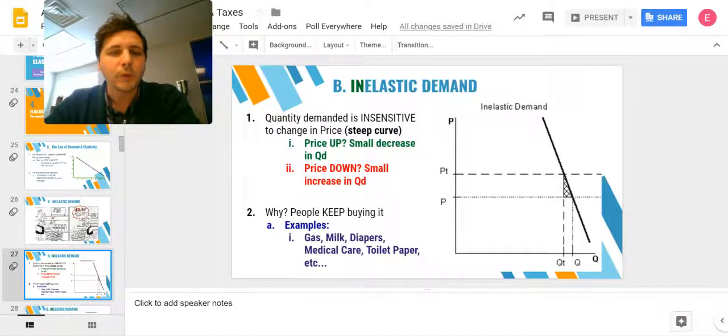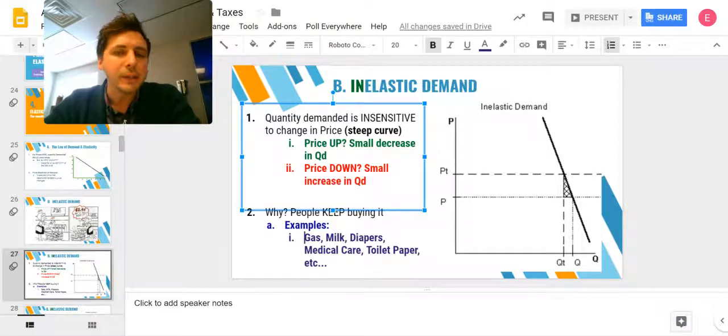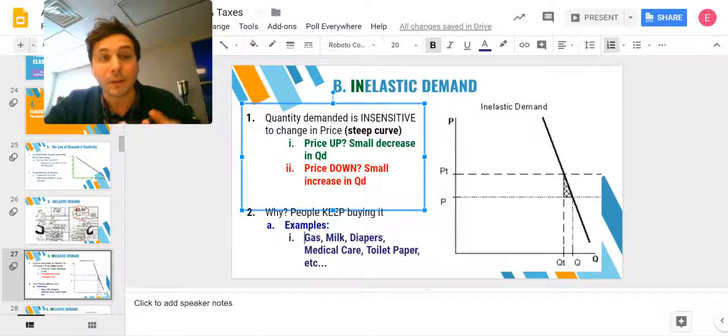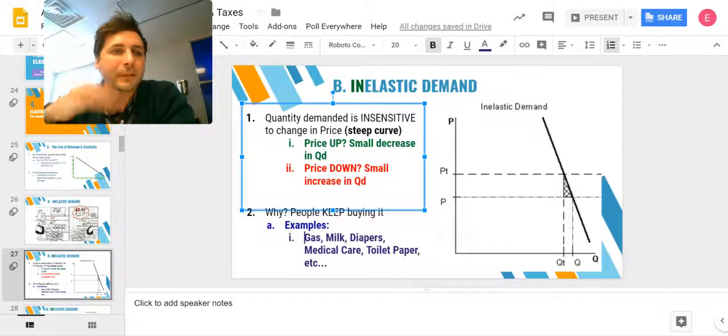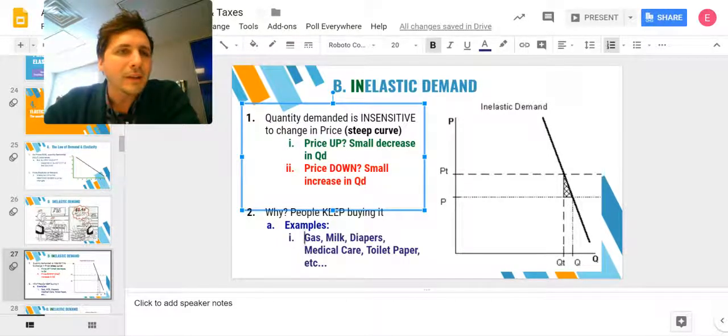That's the trend. And so things that fall under this category are gasoline, milk, diapers, right? You don't buy diapers based on how many you want. You buy diapers based on how many times your child goes poopy. Medical care, right? You aren't looking for a sale on medical care. You're not like, okay, broke my arm, but I heard that the ambulance is going to be half price on Thursday. No, you go to the hospital now and you pay the bill. Toilet paper, obvious reasons why you continue to buy toilet paper regardless of the price. So that's inelastic demand. Changes in price are unlikely to see a dramatic change in quantity.